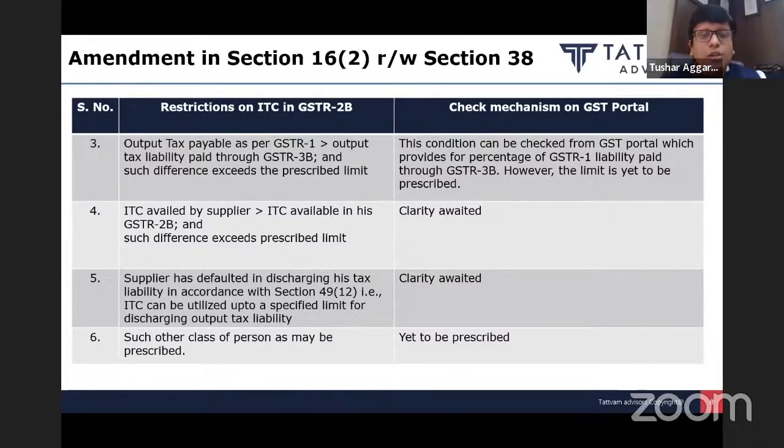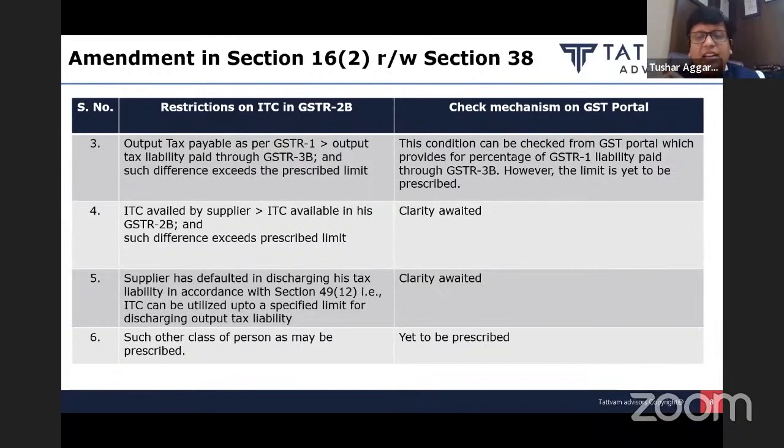So it is utmost important for all the taxpayers to rework the purchase order terms, work order terms, and contractual terms with the vendors and ensure that you have sufficient safeguard clauses. Because practically what will happen is that if the vendor has uploaded the invoice on GSTR 1 and he is effectively paying tax in GSTR 3B also, he will definitely demand tax from you. He says, I have reported my details in GSTR 1, I filed my 3B, so he will definitely demand tax from you. So down the line, it should not happen that these suppliers have not discharged the liability, or have used wrong credit for discharge of tax liability, leading to unnecessary burden on you.